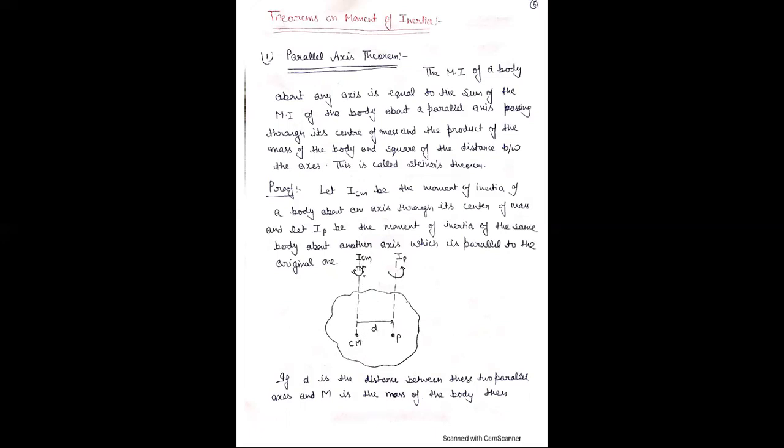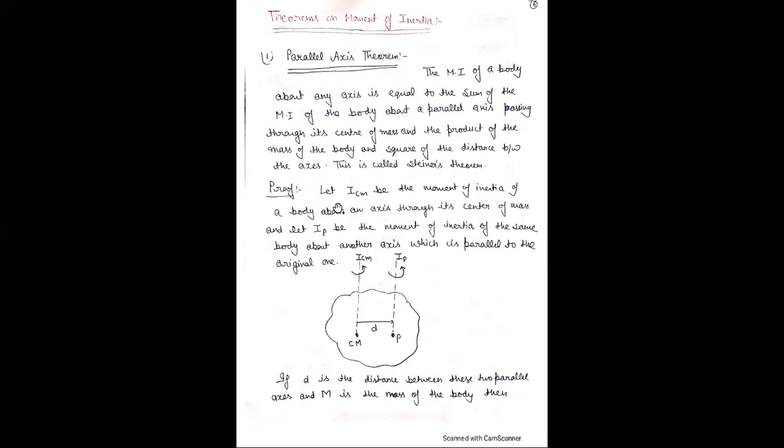That parallel axis passes through the center of mass, and the product of the mass of the body, whose mass is m, and the square of the distance between the axes. This is called Steiner's theorem, also the parallel axis theorem.